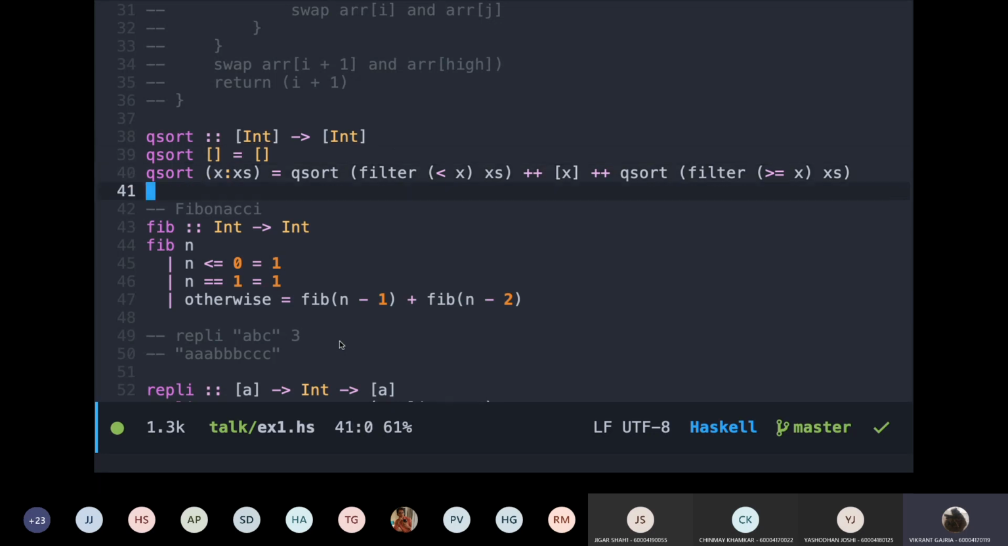Here's another example, a very typical example of Fibonacci. Fibonacci is a function.